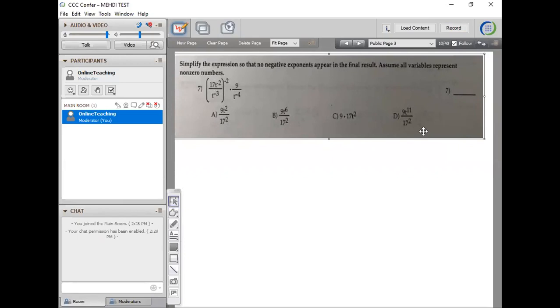This was the 7th problem on the practice final. It's a simplified expression so that the negative exponents appear in the final result. Is this similar to what we did? Somebody put something in the chat box. No. Okay, that's fine. If that's the case, we can move on and look at the next one.